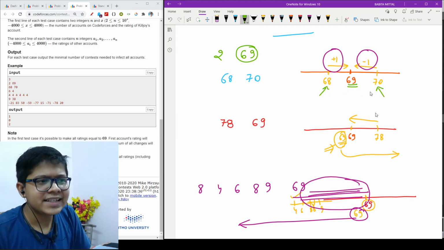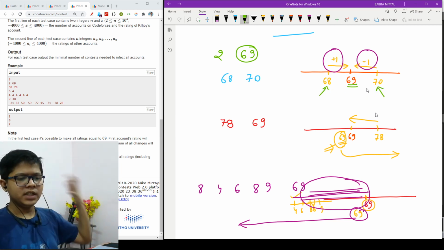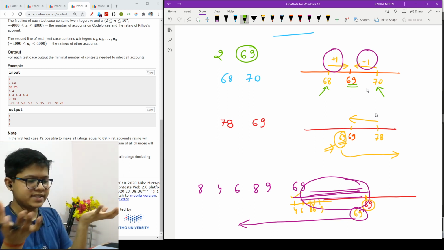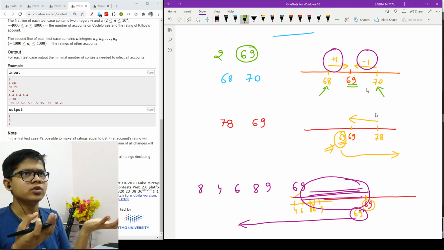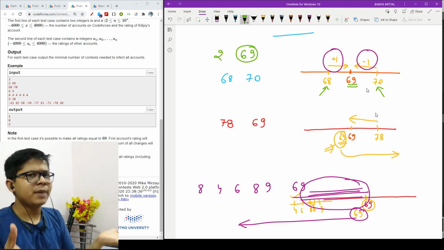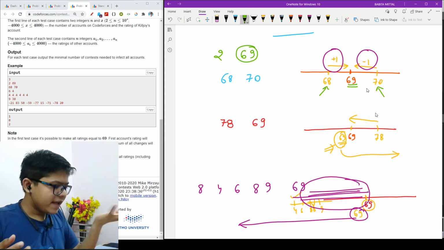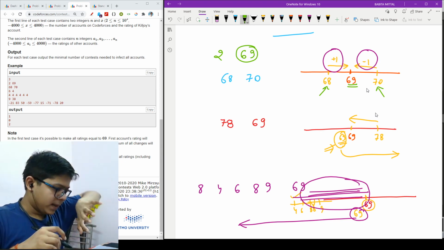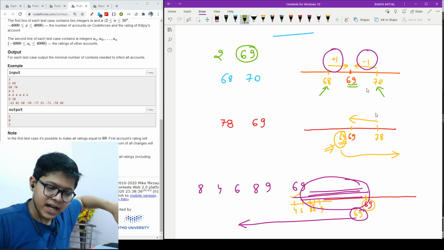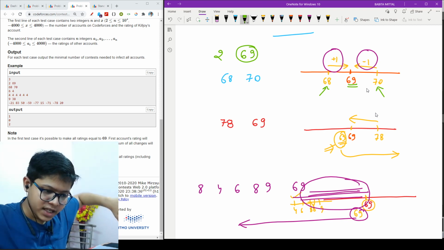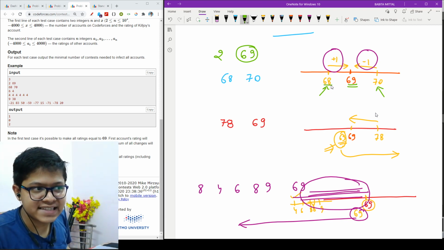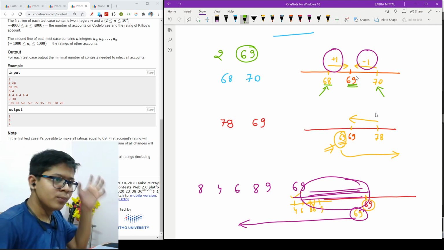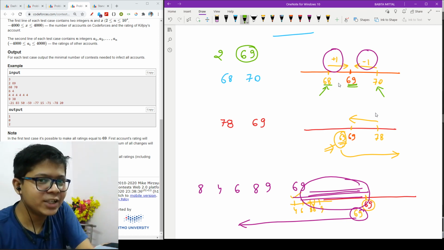Now you can clearly see that I need to maintain the rating change to 0. So I have some elements before X and some elements after X. To move the 68 to 69, I need to add 1.